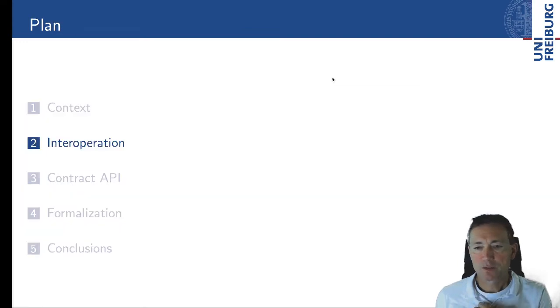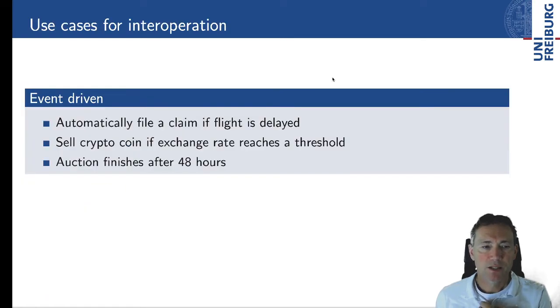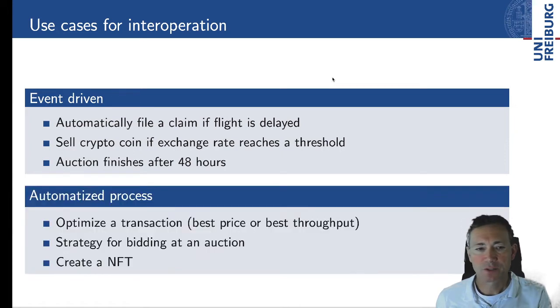So here we shall focus on the first three items, namely on interoperation. There are a couple of use cases here. For example, you could have some sort of event-driven interoperation where you automatically file a claim if a flight is delayed, or you sell crypto coins if the exchange rate reaches a threshold, or maybe an auction finishes after 48 hours.